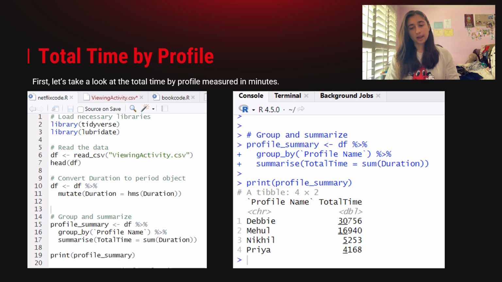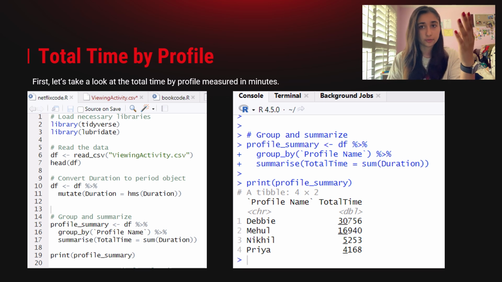So I have the code on the left side of each of these slides, I think, and the output on the right. So we use our libraries Tidyverse and Lubridate. Lubridate I did have to get from GPT because that's time, but Tidyverse is what you use when you're trying to get all these graphs like ggplot and so on. And so first we had to pull the data in. These data CSV files are called data frames.